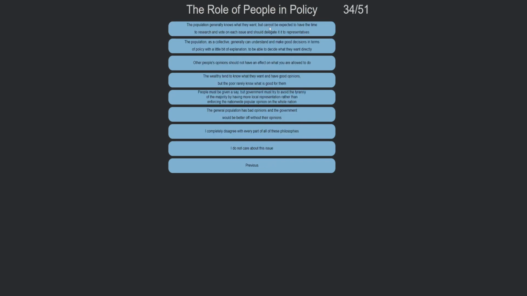The role of people in policy. The population generally knows what they want, but cannot be expected to have the time to research on every vote. The population, other people's opinions should not have effect on what we are allowed to do. The wealthy should tend to know what they want and have good opinions. People must be given a say in government, but to try to avoid tyranny. The general population has bad opinions of the government, we would be better off without their opinions.